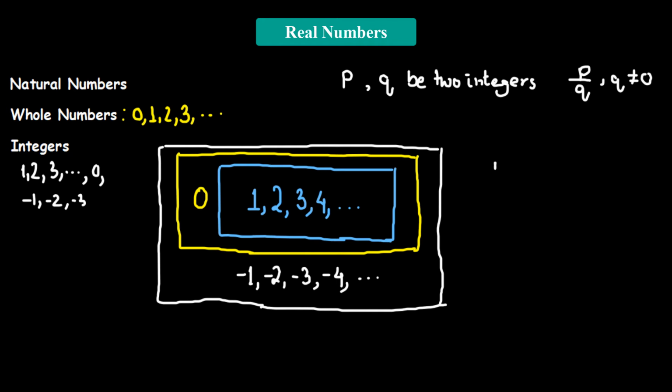So we have the number half. We could have 2 over 7. We could have 3 over 5. These are all examples of rational numbers. We could even have negative rational numbers as well, because the condition is that p and q could be integers. So we could have negative 2 over 3. This is also a rational number. These rational numbers can be expressed in another form.